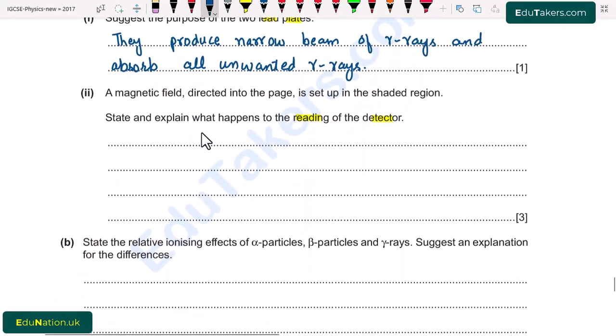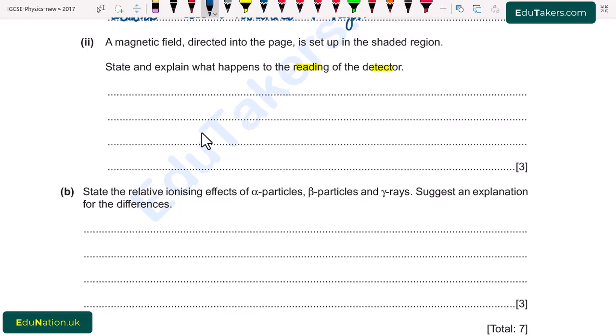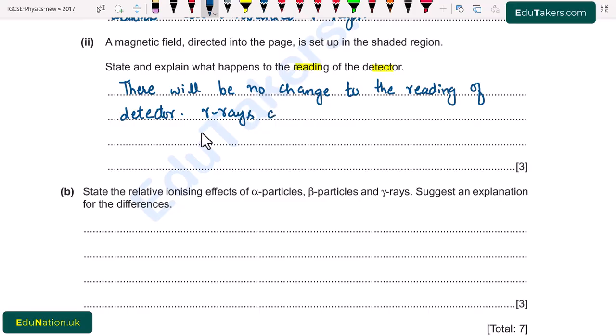So I write here, there will be no change to the reading of the detector, because gamma rays are uncharged and cannot be deflected by a magnetic field.